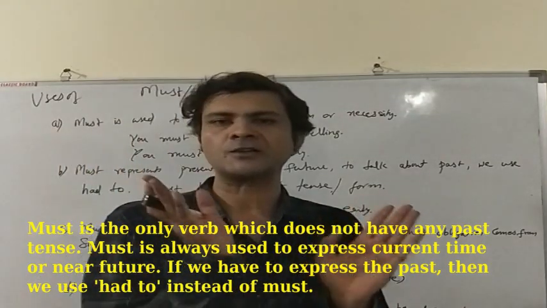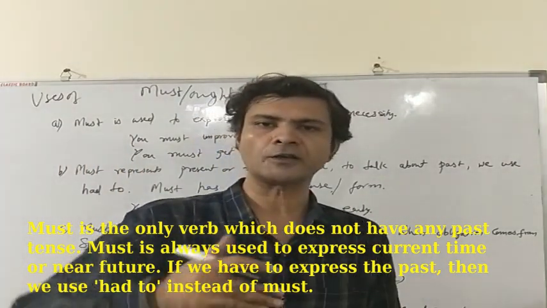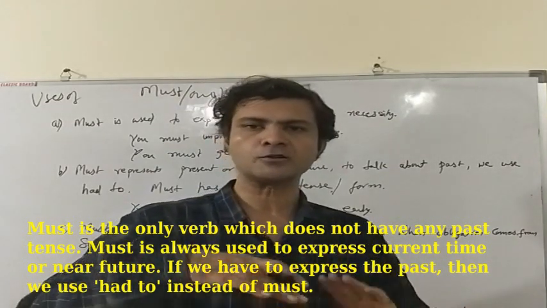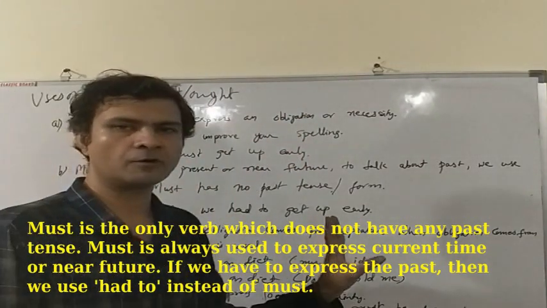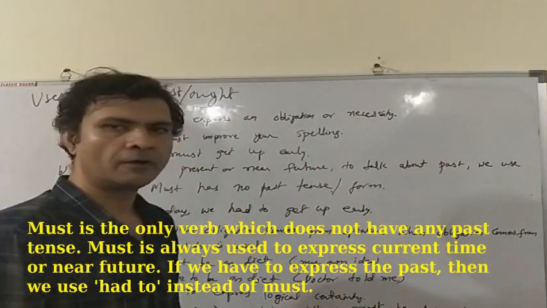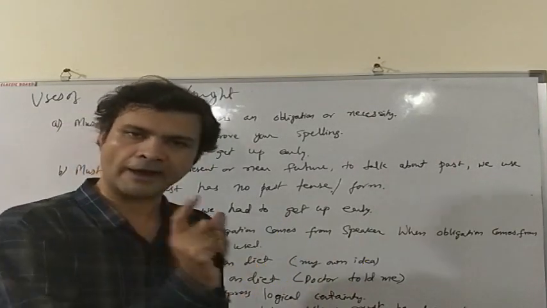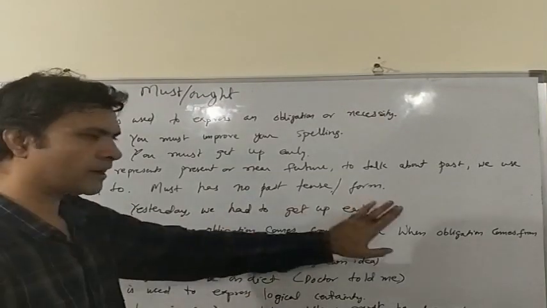Now must is a specific verb. It always represents either present or near future. It can never represent past because there is no past form of must. Must is the only such verb which has no past form. When we have to express obligation in past, we use had to. As for example, yesterday we had to get up early.